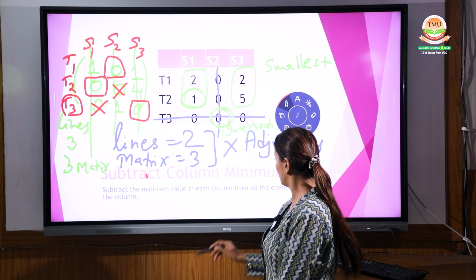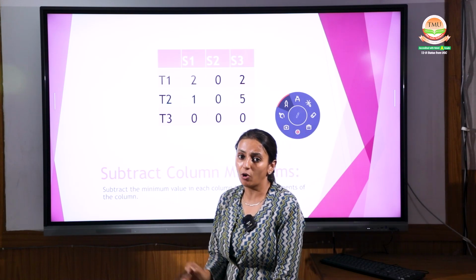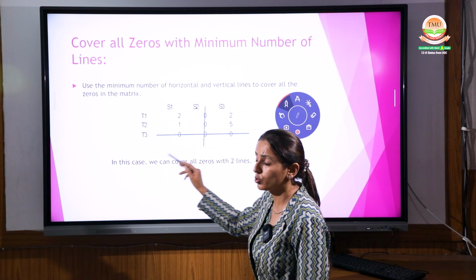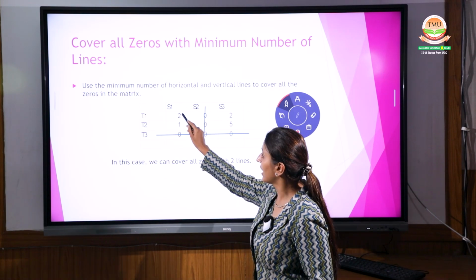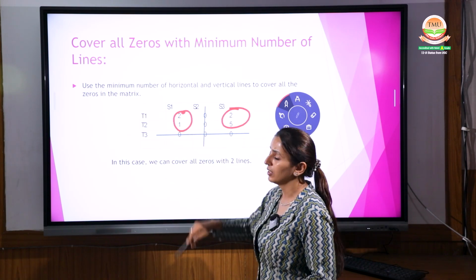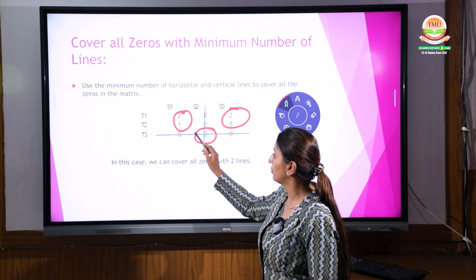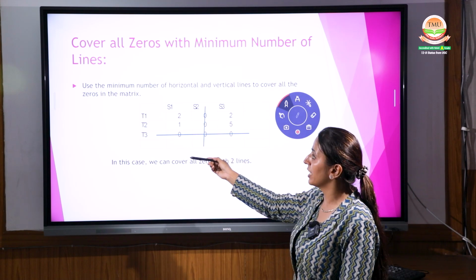Right? Showing it again with all these figures to you. This is your subtracting column 1. Now have a look on the second one. Lines. We have to make 2 lines. Like in the 2 lines only we are done. The uncovered cells are your 2, 1, 2, 5. Select from the uncovered cells and subtract it and add to the intersection point. Your result will be on the next slide.